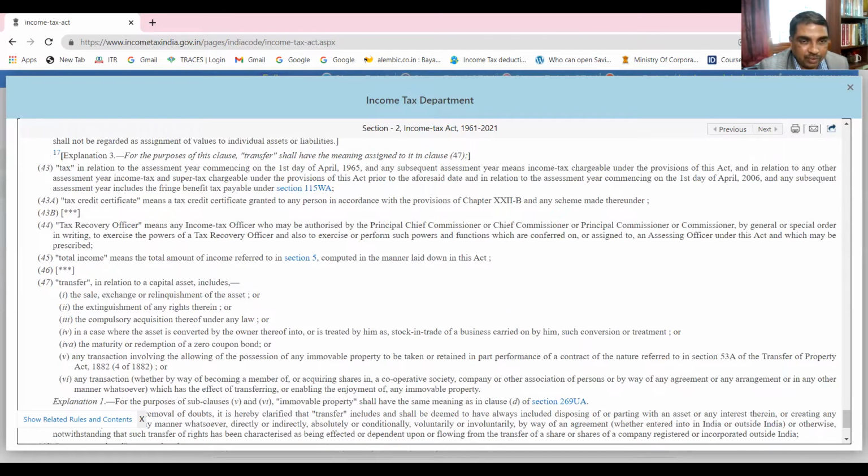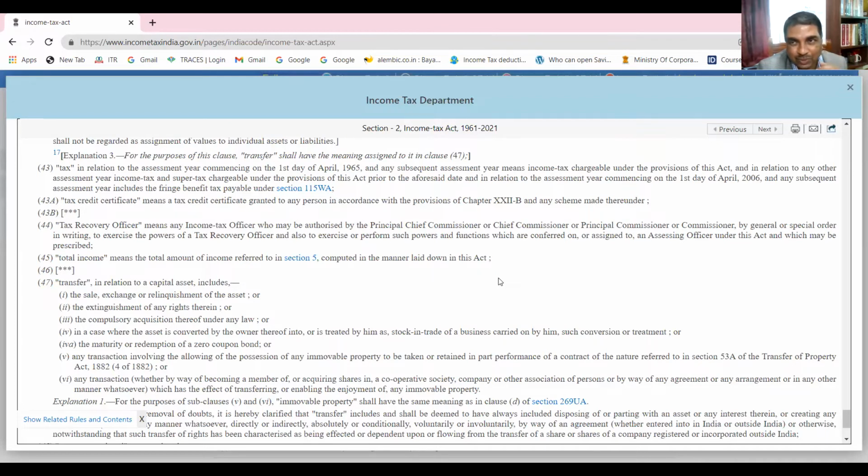Are you able to read it? Some of you may read it. Total income means the total amount of income referred to in section 5 computed in the manner laid down in this Act. So now tell me, exhaustive definition or inclusive definition? Exhaustive. But you have to refer to section 5. That means ignoring section 5, you cannot find out the total income.